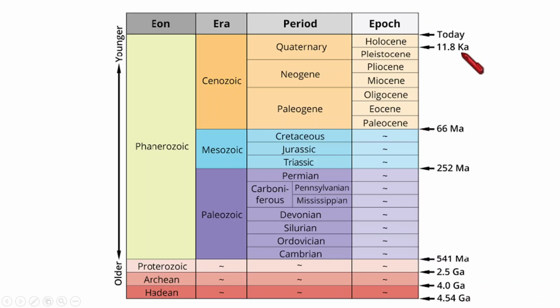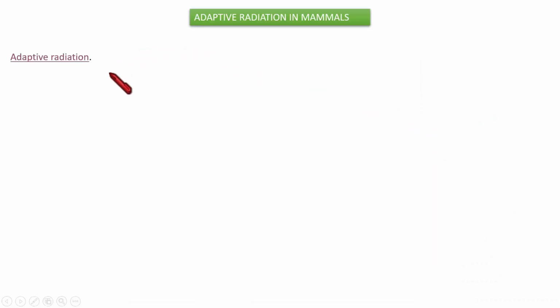And here you can see Ka, Ma, and Ga. What is this Ka? There are some units to represent the time scale. Ka means thousand years ago. What is Ma? Million years ago. Then what is Ga? Billion years ago. Okay, that's all about this table. Then we can start our topic.